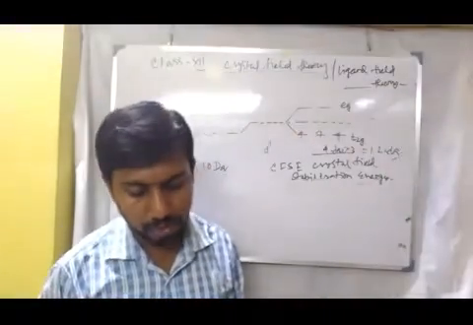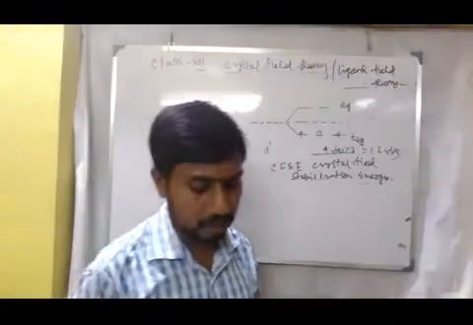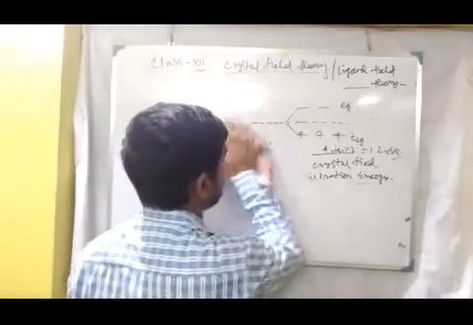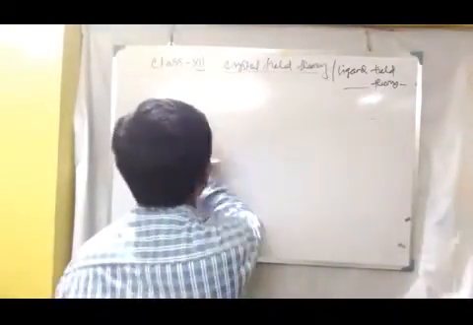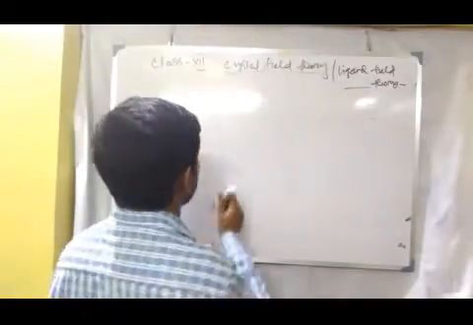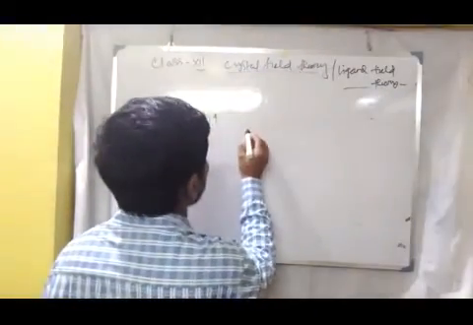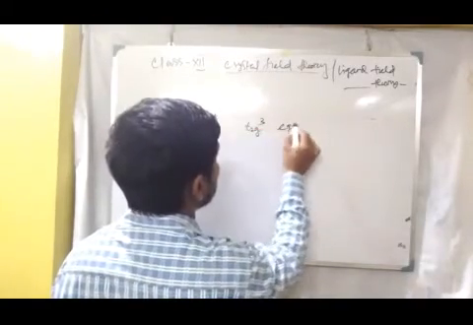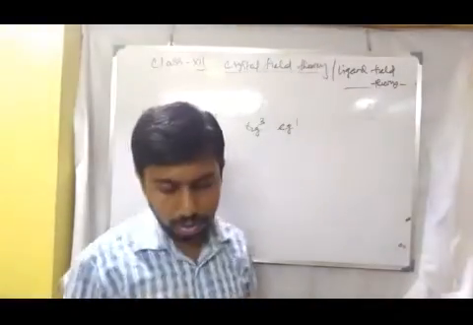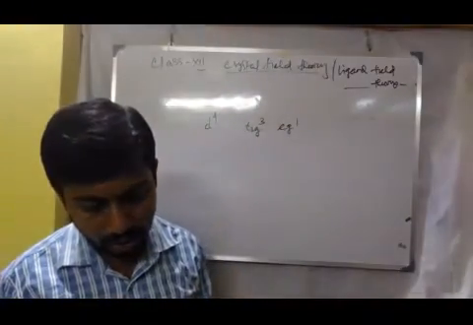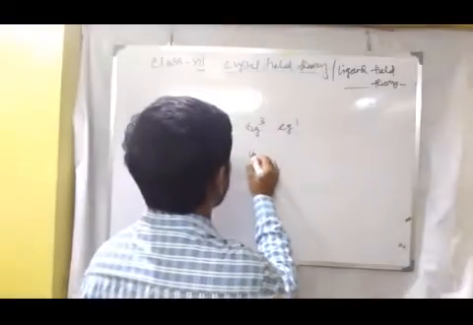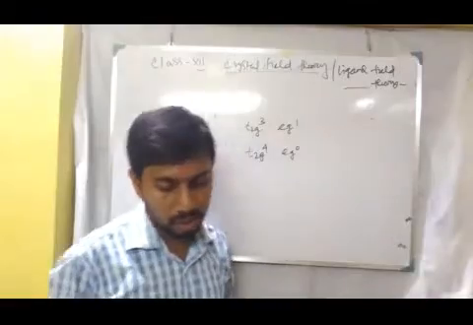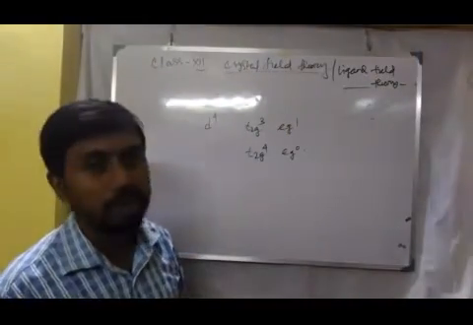Assuming d4, d5 and d6, what will be the electronic distribution on these orbitals? For d4 we may write T2g Eg: T2g3 Eg1, and another possibility, T2g4 Eg0. Now in the first case, what will be the stability factor?